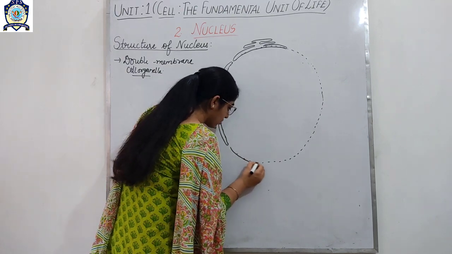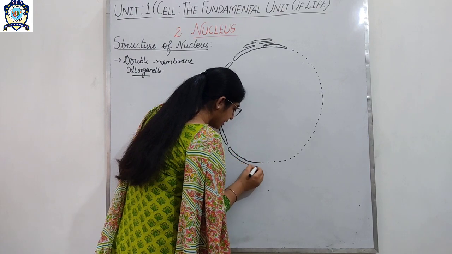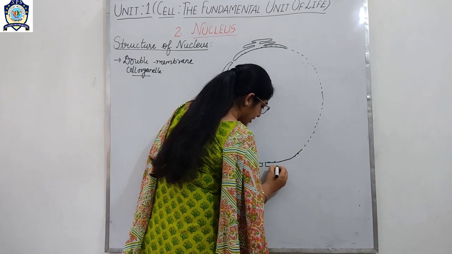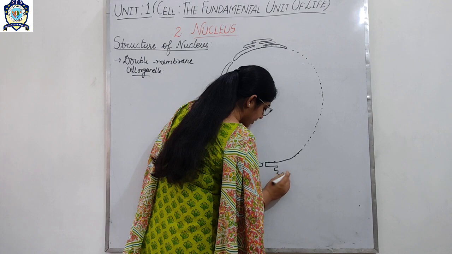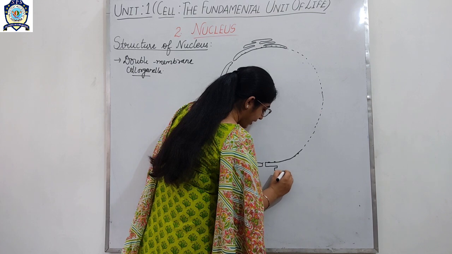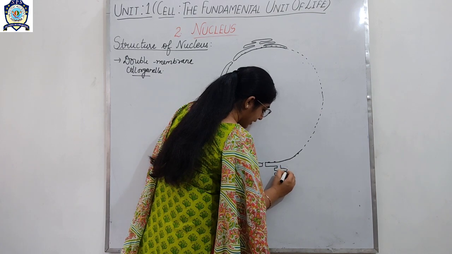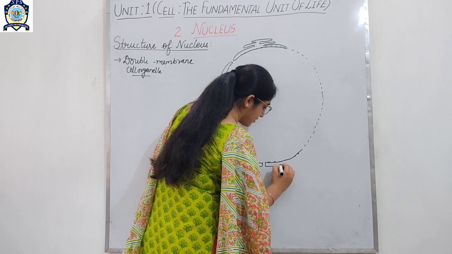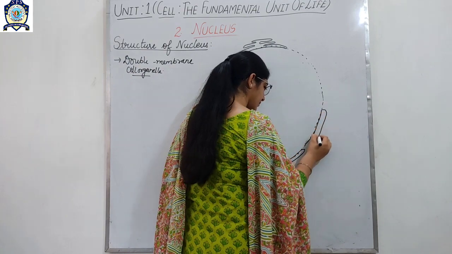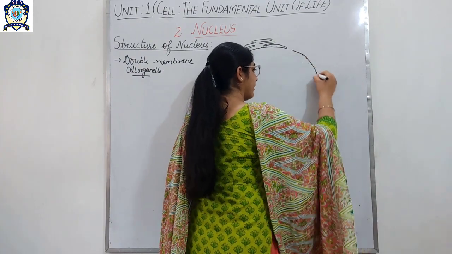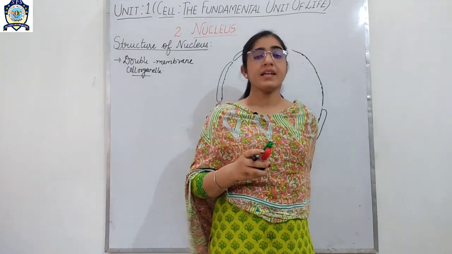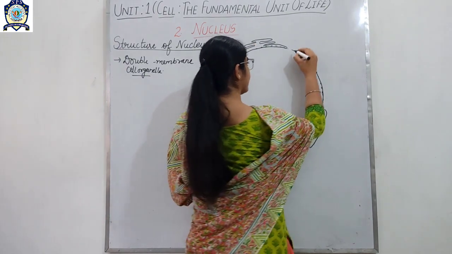So you have to draw it, and it is ruptured at some points, and where it is ruptured, I will tell you what is present there. Simply where the membrane is ruptured, there are present nuclear pores. So in this way you have to draw the membrane, students, that the nucleus is double layered.